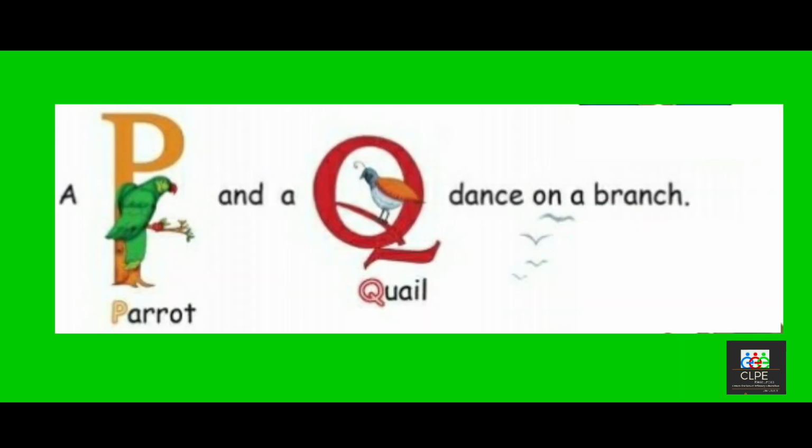A P and a Q dance on a branch. P for parrot. And Q for quail. A parrot and a quail dance on a branch.